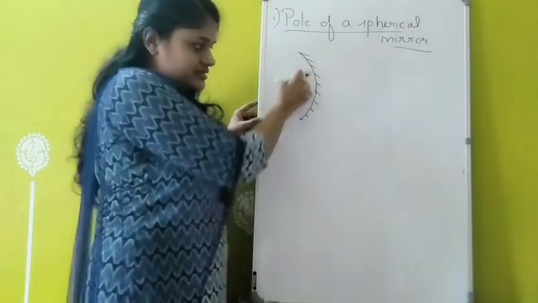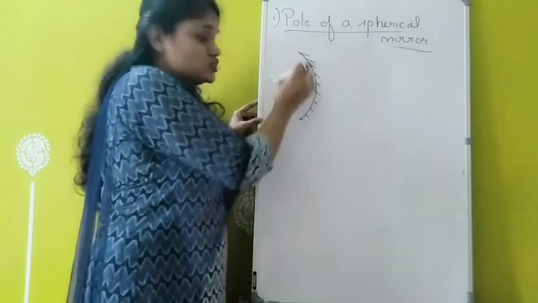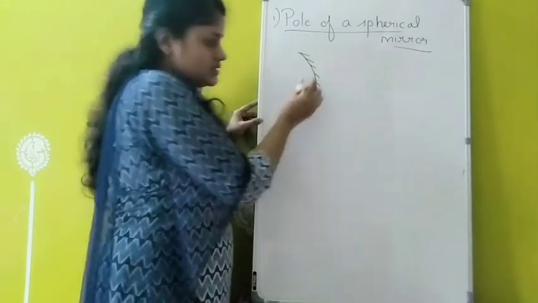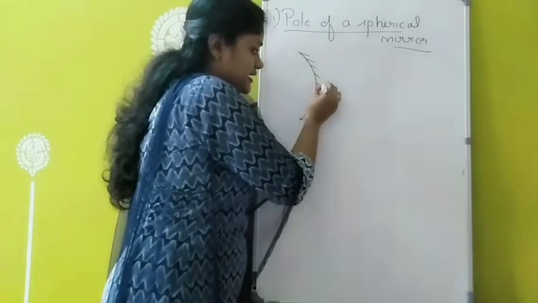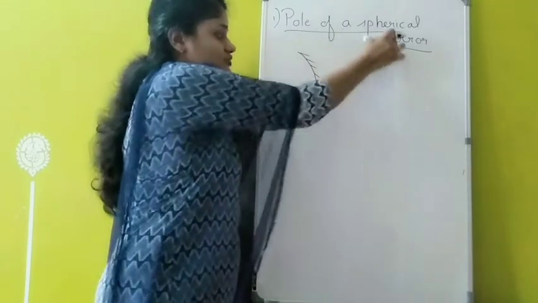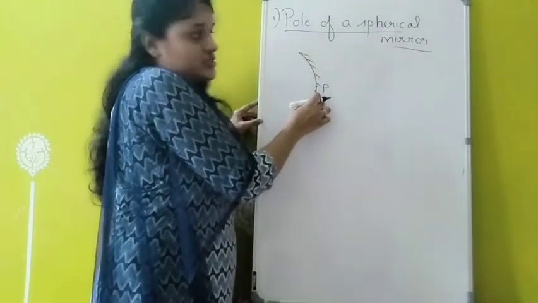In a concave mirror, the inner part is the reflecting part. The geometrical center of the spherical mirror is called the pole. So I am putting a point here, P. This P is the geometrical center. The symbol is P.